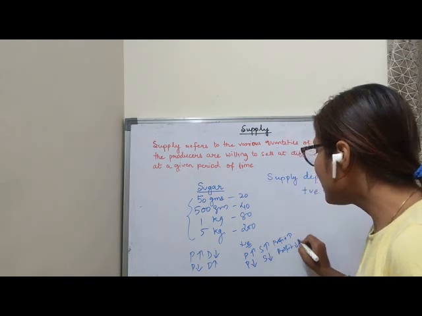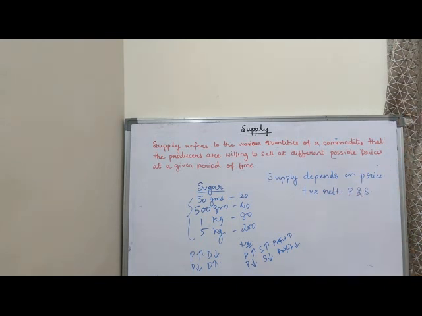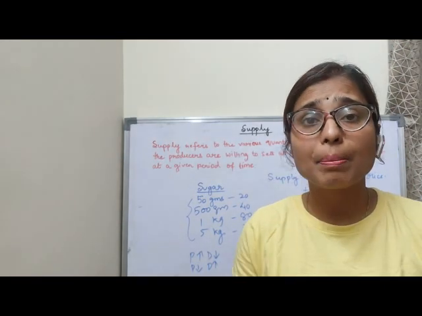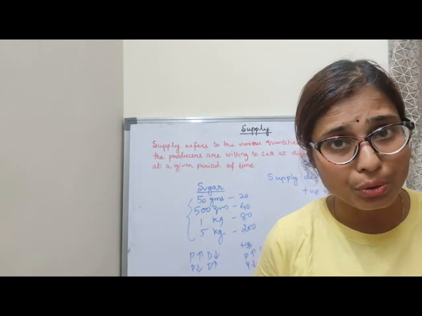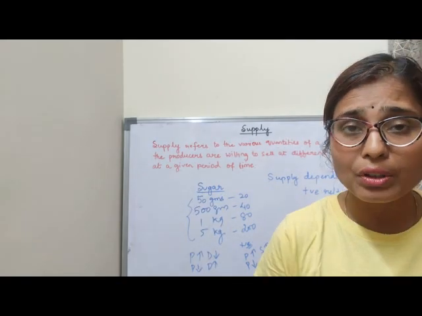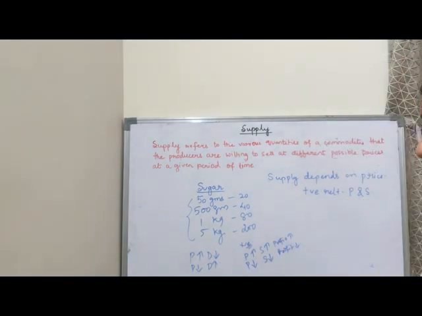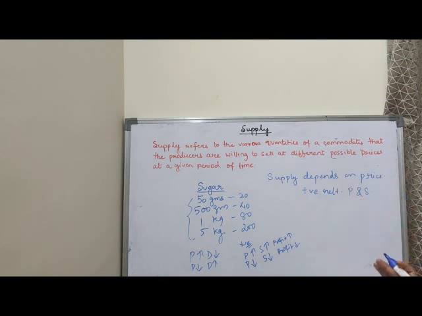So I can say that supply depends on the price. Higher the price, higher the production, higher will be the profit of a producer. Lesser the price, lesser the production and lesser will be the profit of a producer. So supply always depends on the price.